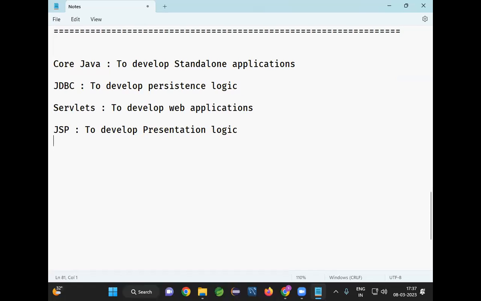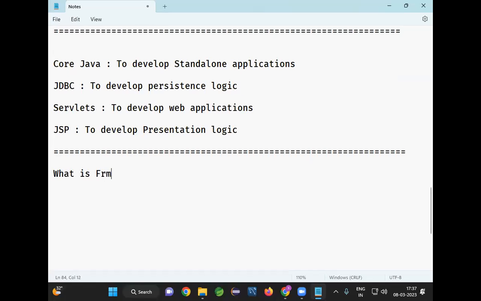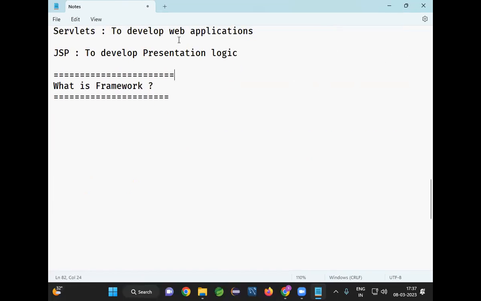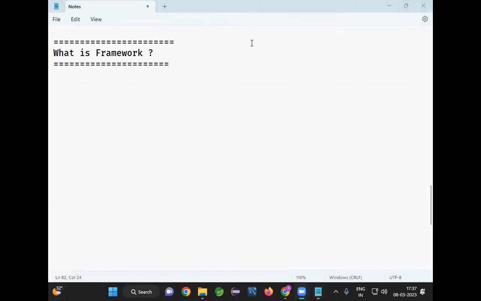Now let's try to understand what a framework is and why we need to go for a framework. Anybody having an idea what a framework is? Come on, guys. What is a framework? Any idea? Online students, what is a framework? Any idea?